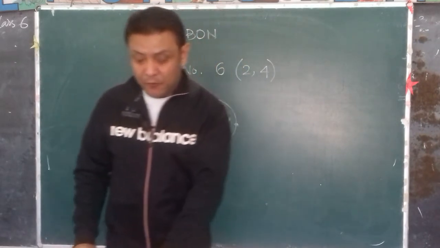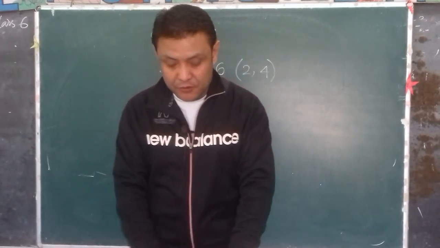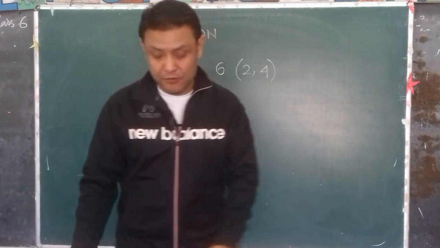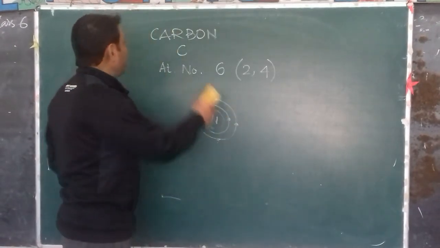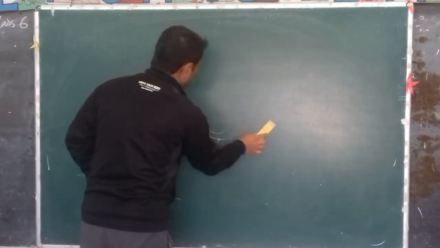Now we'll come straight to different types of hydrocarbons. We will talk about the basic 3 types of hydrocarbons.